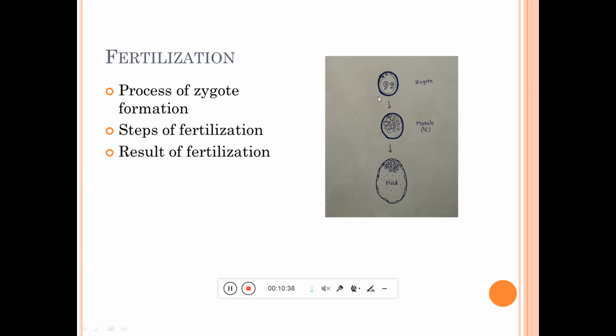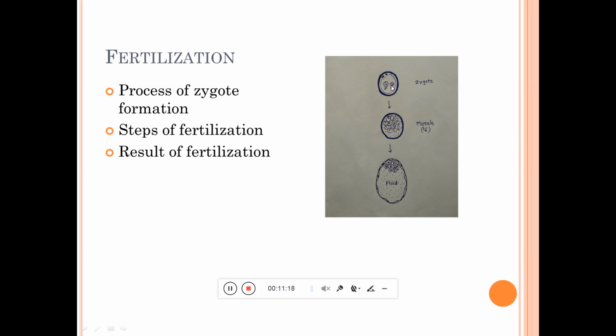These are the steps of fertilization, and now we'll go over the results of what happens at the time of fertilization. So many changes take place. One of these is that at that moment the sex of the embryo is genetically determined, either male or female, because we know the male has two types of chromosome, X bearing and Y bearing, but in case of female both are the same, both X type.